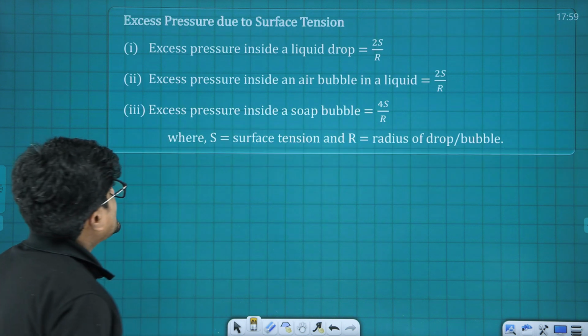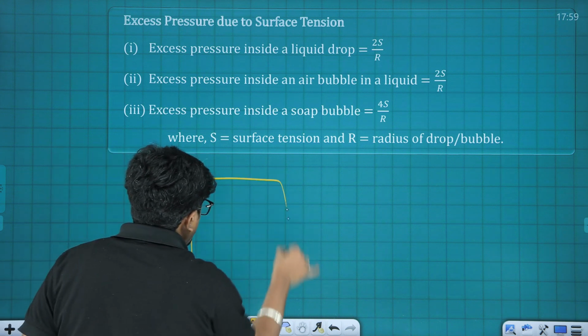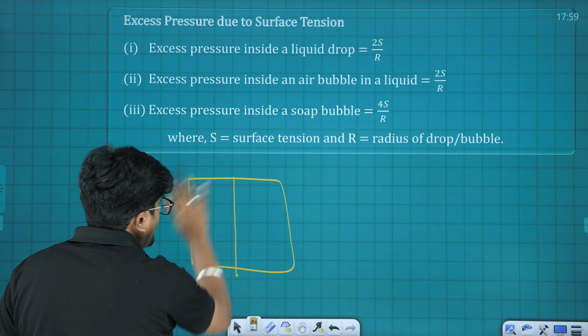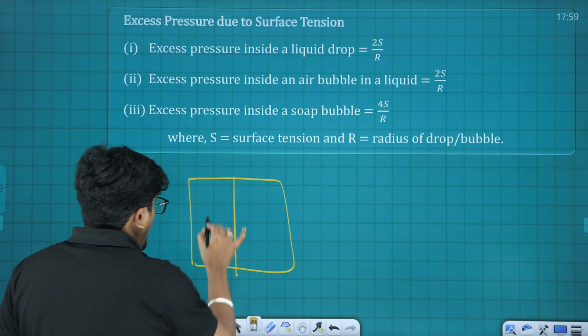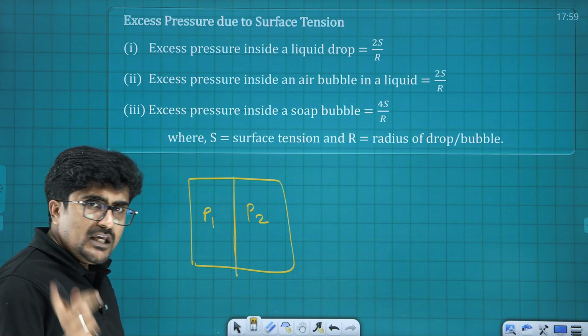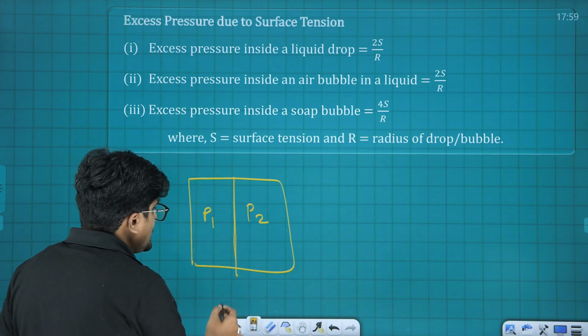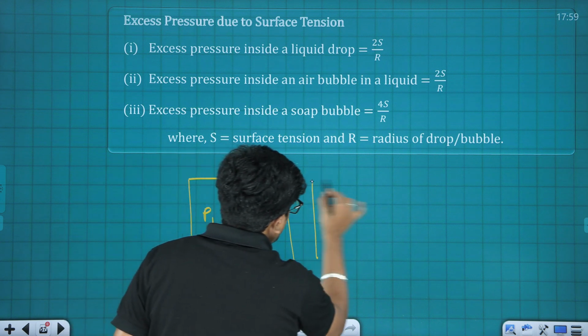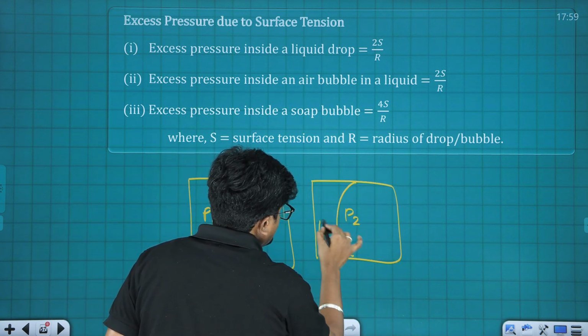Next one is excess pressure. Basically, you must understand one thing. I have a chamber like this, and a thin membrane is here. I have pressure here as P1 as well as pressure here as P2. If P1 equals P2, this thin membrane is going to be straight. And if P2 is increased, I repeat, if P2 is increased, what happens? The membrane is going to take a shape like this.